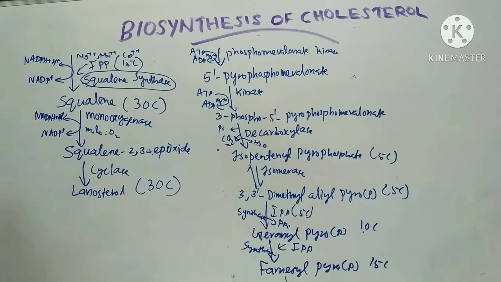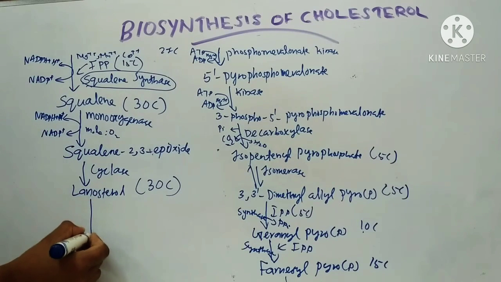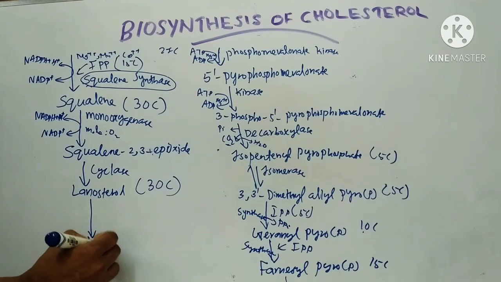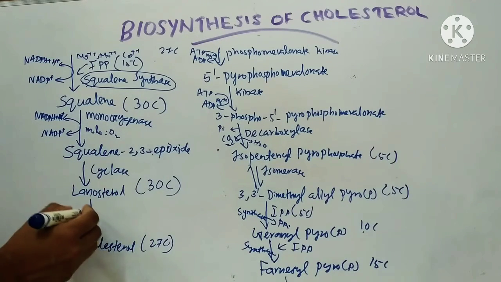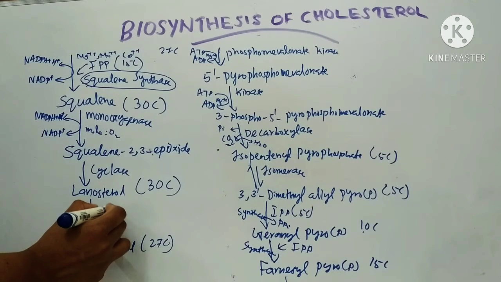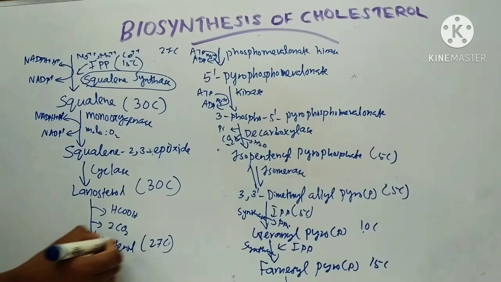Next reaction is conversion of this lanosterol, that is 30 carbon, to cholesterol. Cholesterol is a 27 carbon compound. Here HCOOH is released and 2 molecules of carbon dioxide.